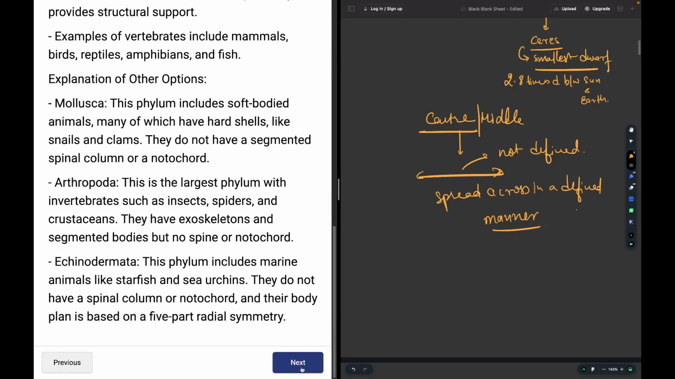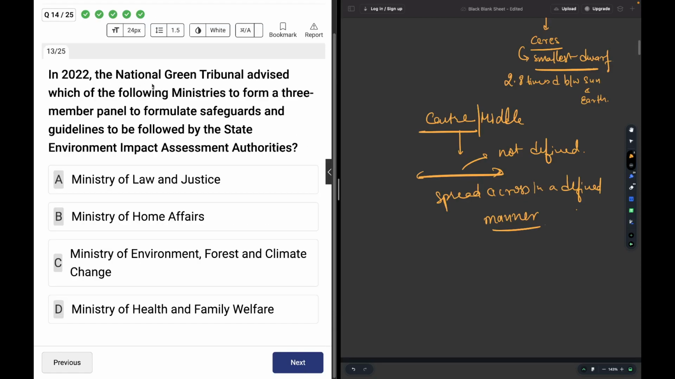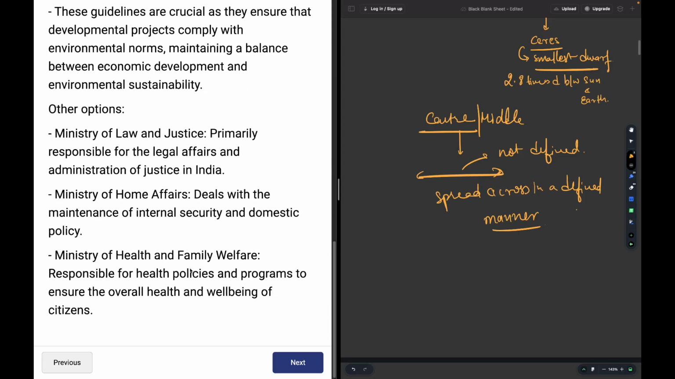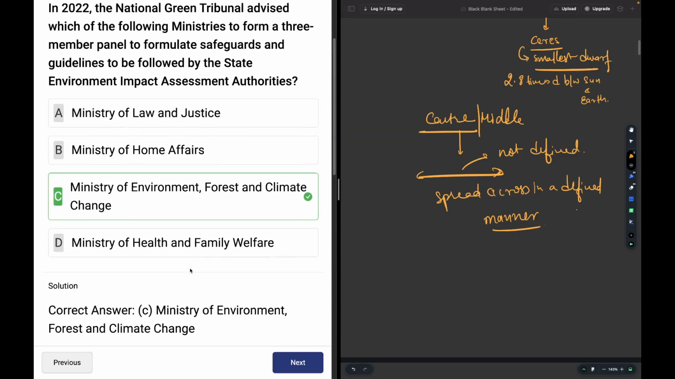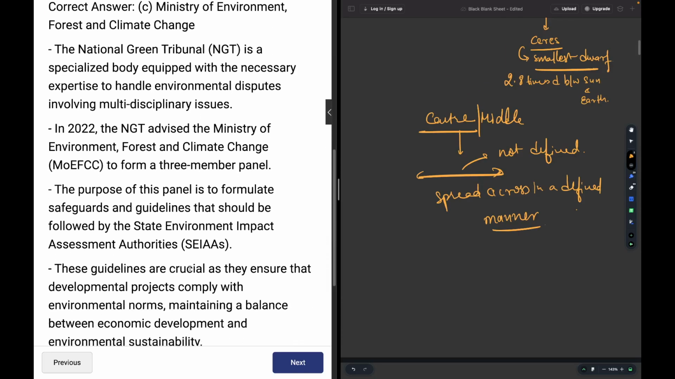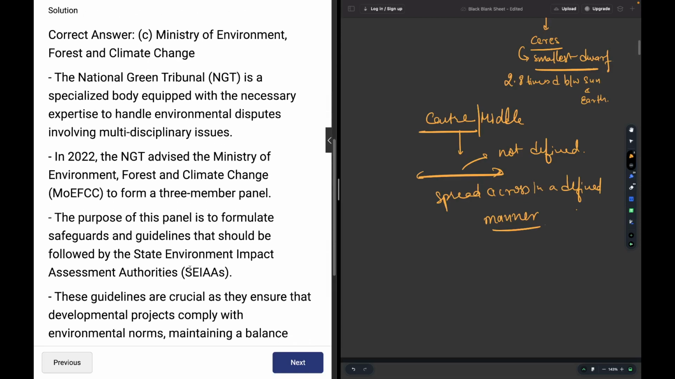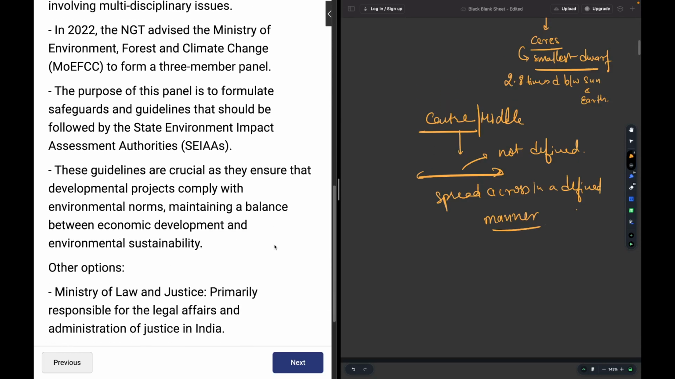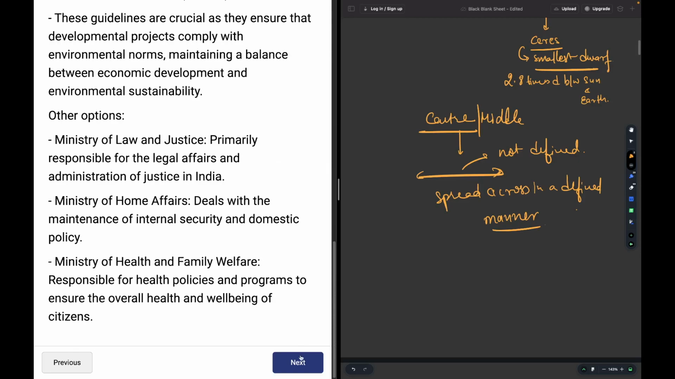Okay. Moving on. 2022 NGT advised which of the following ministries to form a three-member panel to formulate safeguards and guidelines to be followed by the state environmental impact assessment authorities. See, it is focusing on environment, so Ministry of Environment and Forest and Climate Change. So this is the answer. Please read a little about it. NGT is a specialized body equipped with the necessary expertise to handle environmental disputes involving multidisciplinary issues.